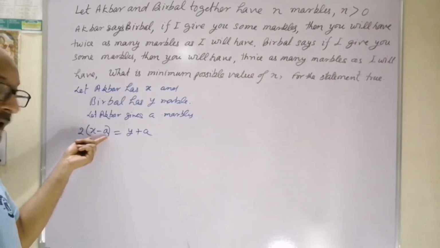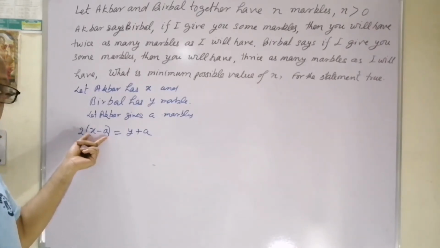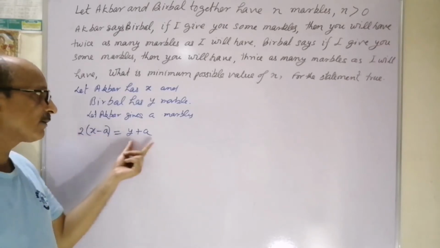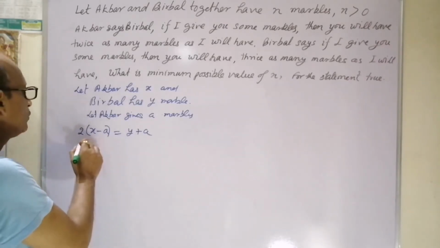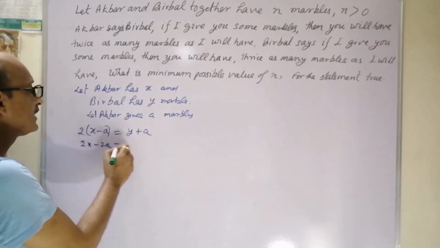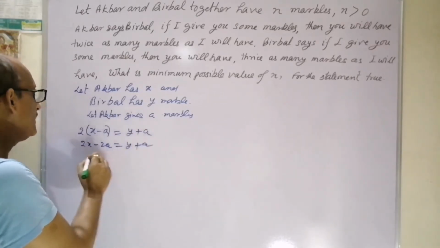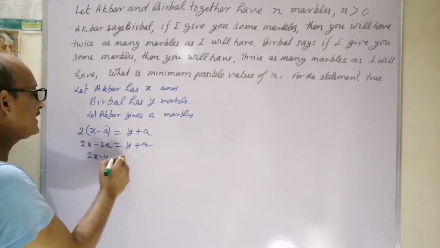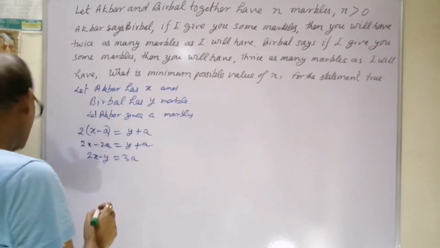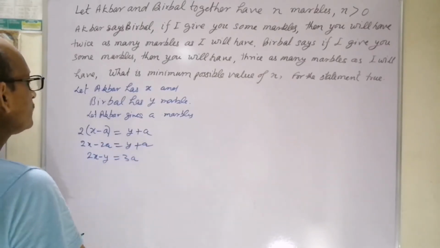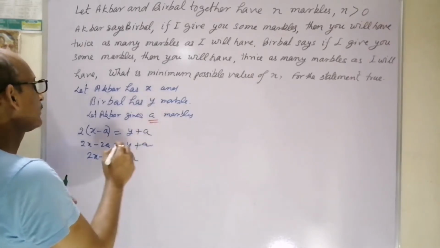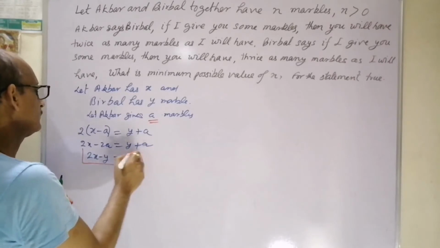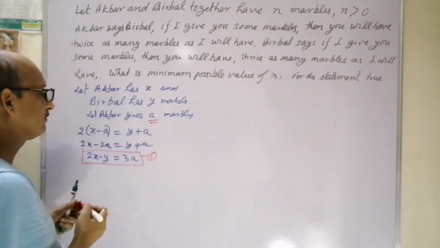Akbar has only X minus A marbles left, so twice the marbles of Akbar is now the marbles with Birbal. We can expand it: 2x minus 2a equals y plus a, means that 2x minus y is coming to be 3a. Say this is equation number 1.